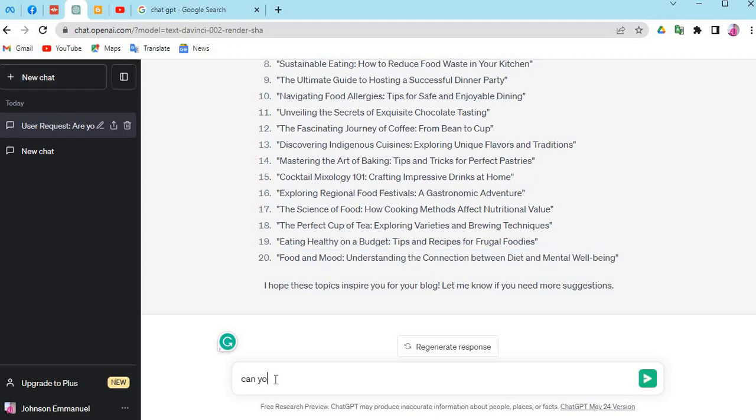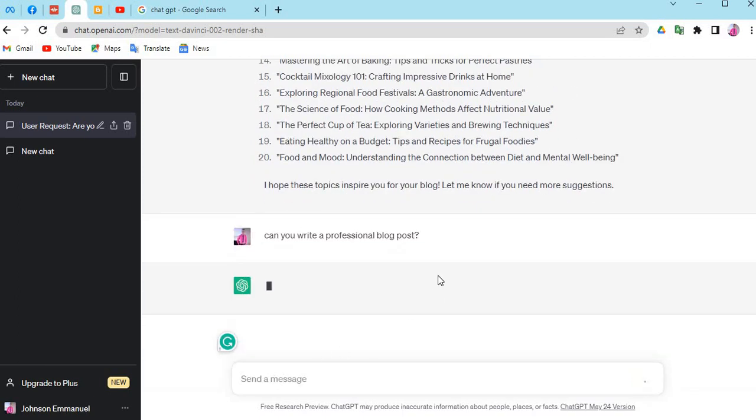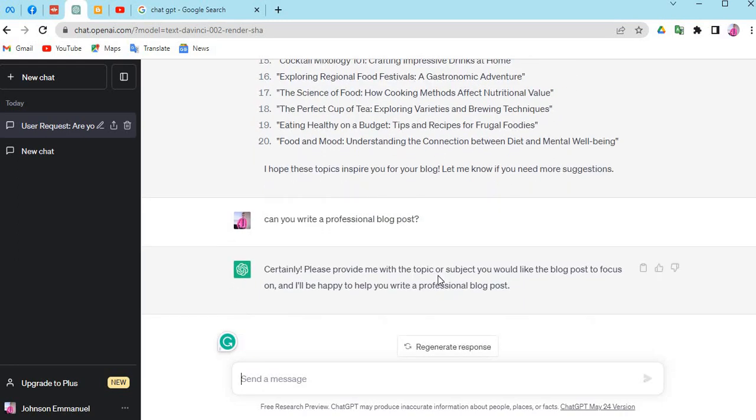So the next thing we do is this: can you write a blog post? That's another question I'm asking ChatGPT. Can you write a professional, let me put it that way, blog post? Certainly. That means yes or absolutely. Please provide me with the topic or the subject you would like the blog post to focus on, and I will be happy to help you write a professional blog post.